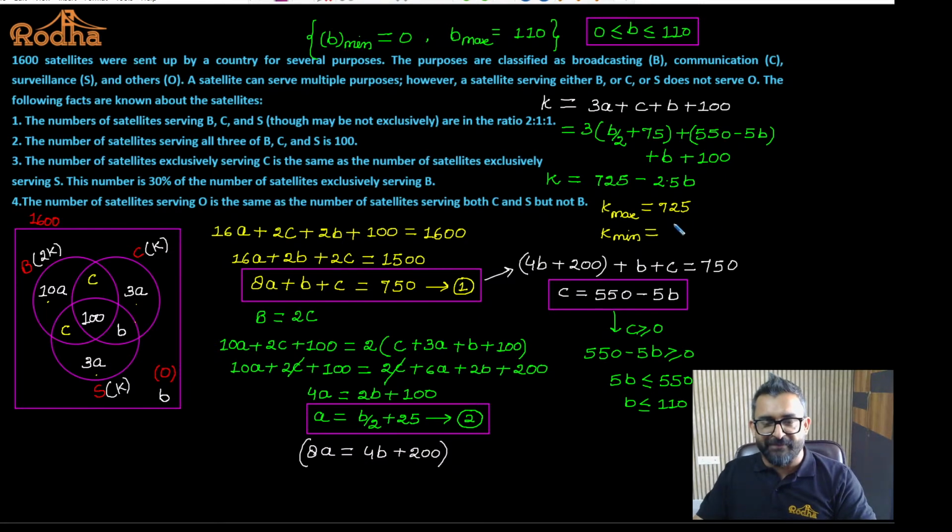Yes? 275. So if I subtract 275 from 725, it will become 450. Okay. Understood? All of you, please tell me.